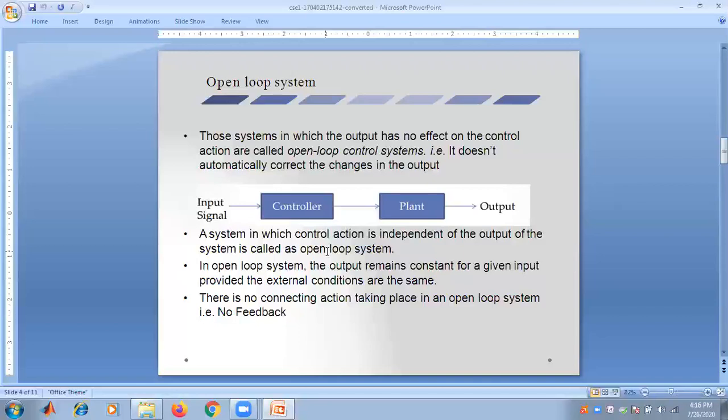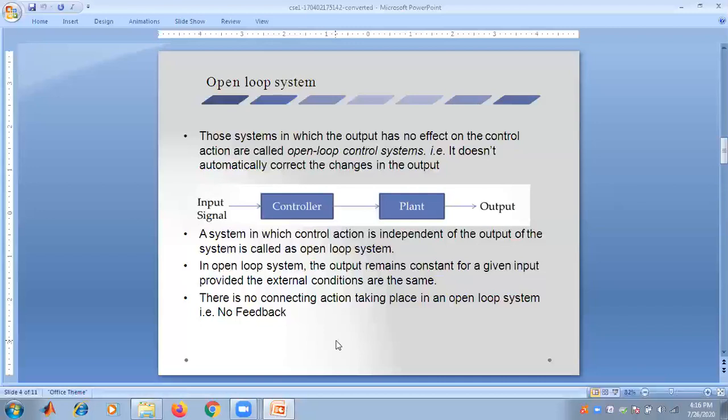In an open loop system, the output remains constant for a given input, provided the external conditions are the same. There is no corrective action taking place in an open loop system.